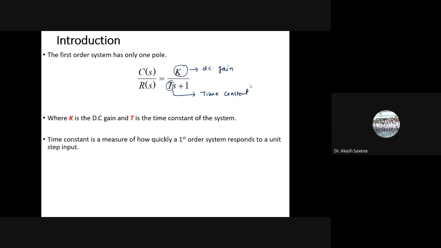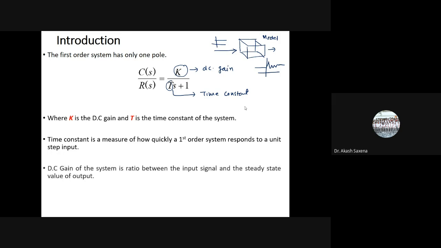The time constant is a measure of how quickly a first order system responds to a unit step input. That means the value of this T is very crucial whenever we are observing the system. Suppose this is a system and I observe it with respect to a unit step input, and then I observe the transient response. The characteristics of this mathematical model, that means the system poles, are quite crucial for judging the transient response.